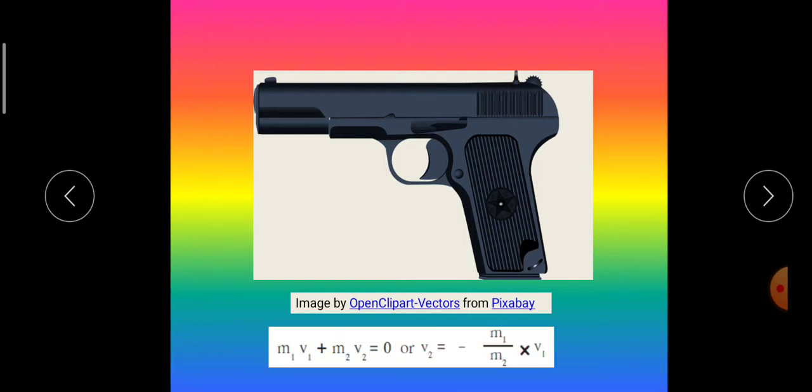So here m1 v1 plus m2 v2 is equal to 0, or v2 is equal to minus m1 v1 by m2, because we have to take this on the other side. We are rearranging it.